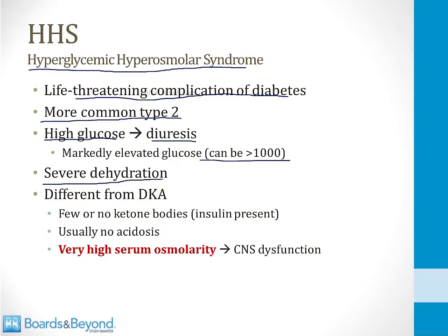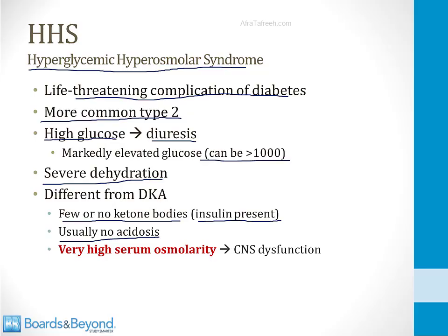There are a couple of differences from DKA that you should know about. First of all, there are usually few or no ketone bodies present, and the reason for this is because in type 2 diabetics, there is some insulin still present. There are some beta cells that are still functioning. Therefore, usually there's enough insulin around to prevent the formation of a significant number of ketone bodies. For this reason, there is usually no acidosis, so all the symptoms of acidosis we talked about before in DKA do not occur.